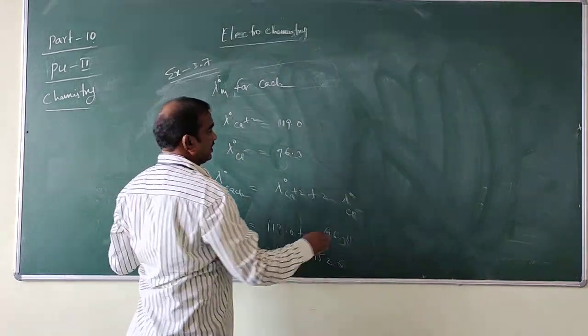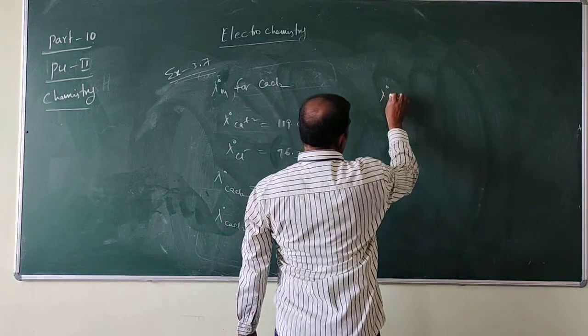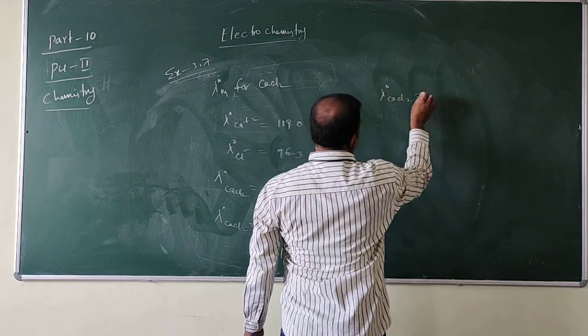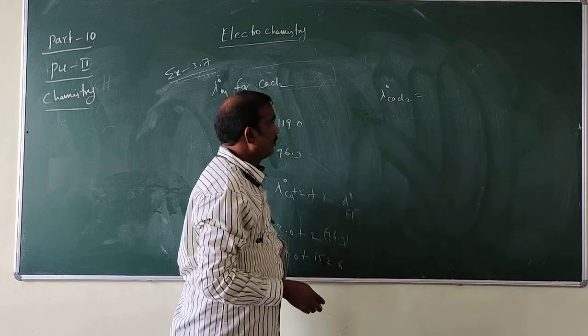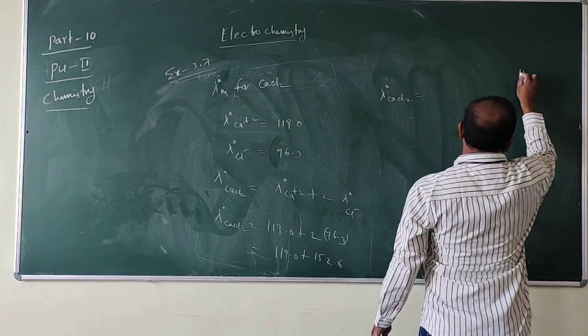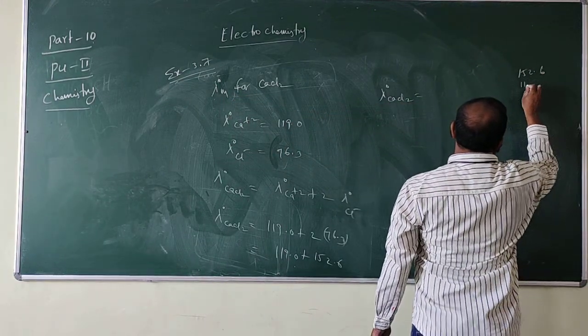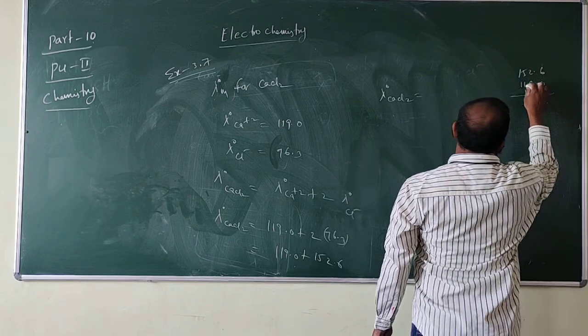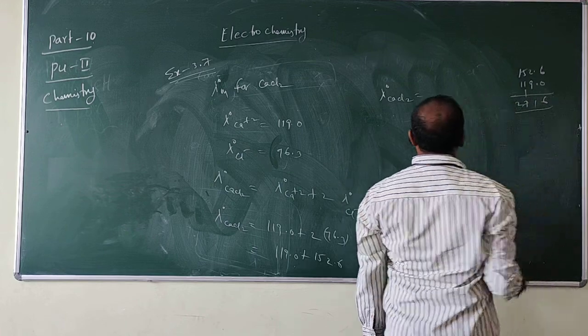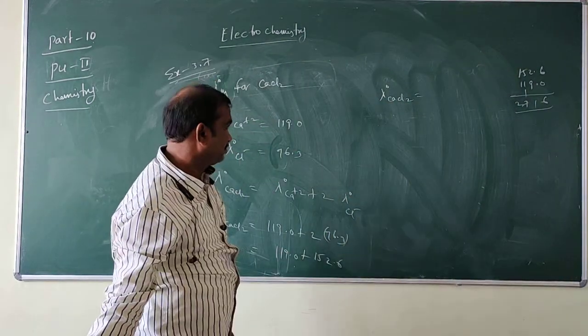So 2 into 76.3 is 152.6, and 152.6 plus 119.0 finally gives a lambda naught of CaCl2 equal to 271.6.